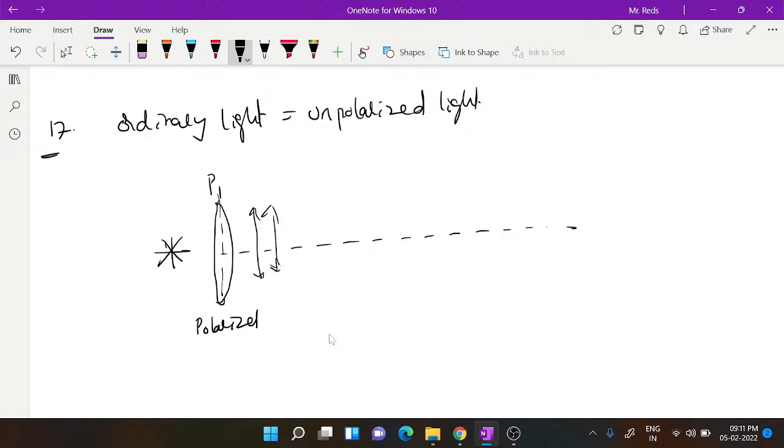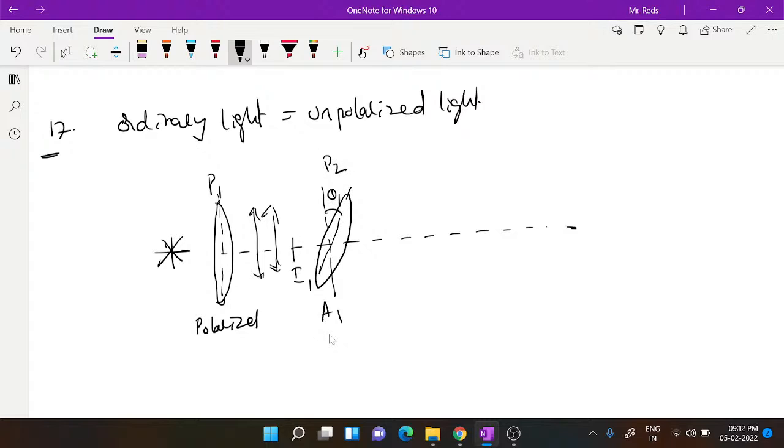Okay, so the intensity of light coming out after the first polarizer will be I1. How many polaroids are there? There are 4 polaroids: first, second, third, fourth. With respect to the first one, the second one's axis will be at an angle of 30 degrees. If the first is vertical, the second will be inclined at 30 degrees. This is theta 1. This is the second polaroid, the first analyzer, whose angle is theta 1.